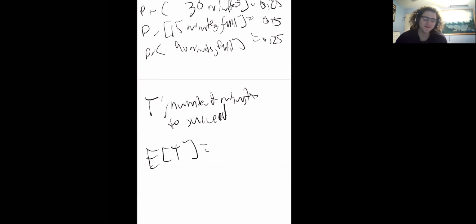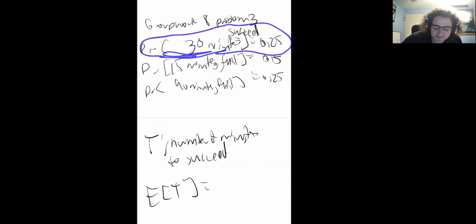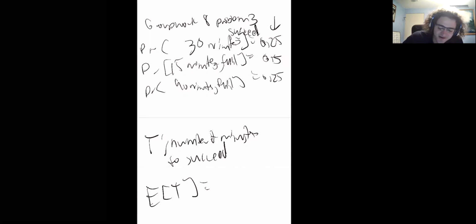And so initially it's kind of difficult, right? Because here's the only case where I can say, okay, I succeed, and this probability is 0.25. The time is 30 minutes, so I could say I have 0.25 times 30. But then here I have a 0.5 probability, and I don't end here. Instead, I've failed. I have to try again, so I reset here, and I have to think about it from the get-go.